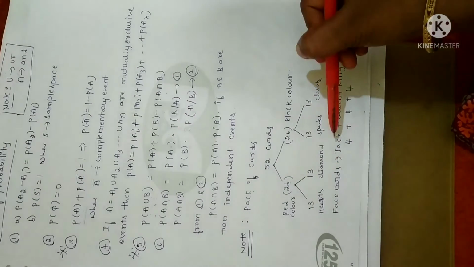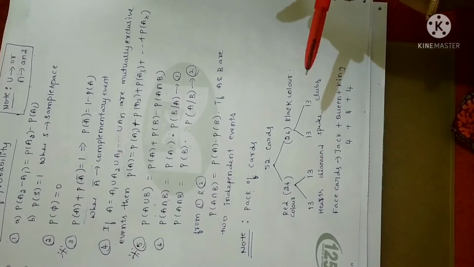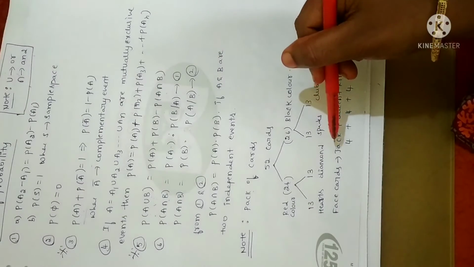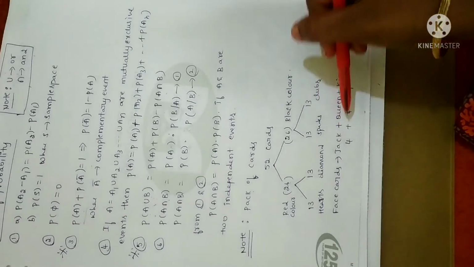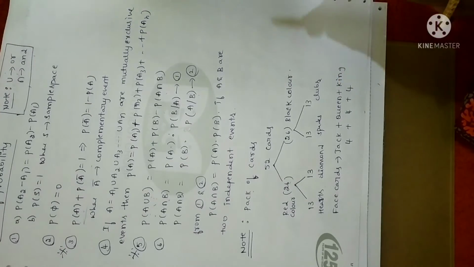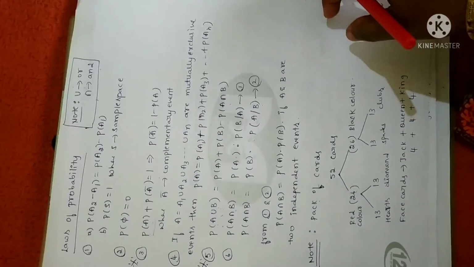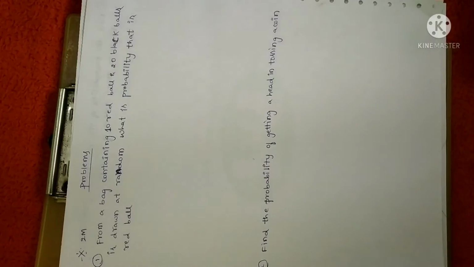Again, face cards will be 4, that is Jack, Queen and King. And one more card is the Ace card. Number 1 is the Ace card. Anyhow, we are going to consider that as a face card as well. So totally we have 12 face cards. Fine. Now let me solve problems, 2 mark questions based on the concept.